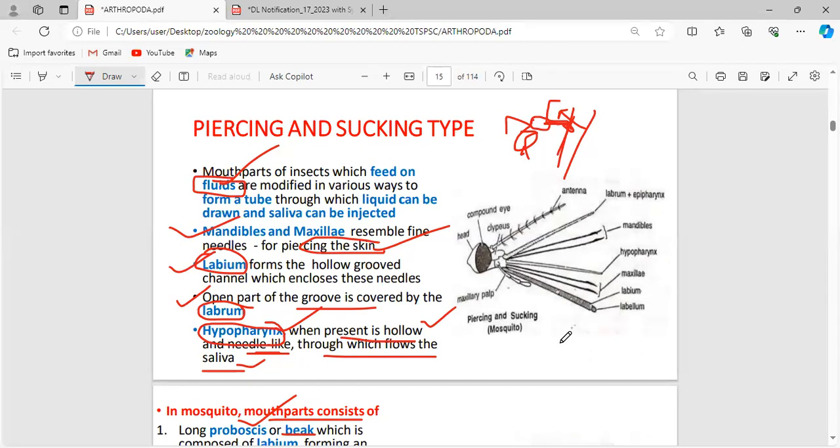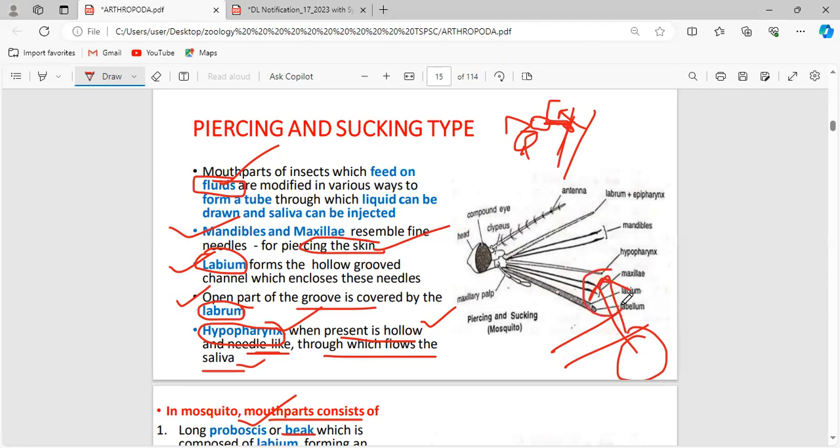Once again, I'm going to explain in order. This is the human body, and the blood has to come out. Inside the human body there is no problem. The blood will not tend to coagulate because the anticoagulating agent, called heparin, is present inside the body. But when it contacts the air, the blood will coagulate.